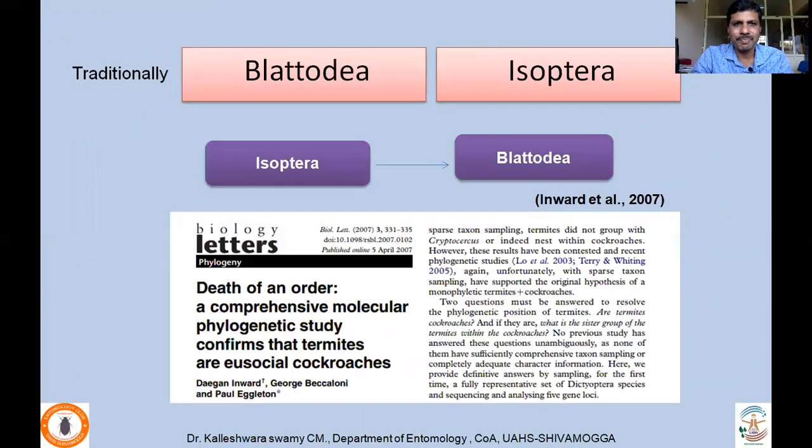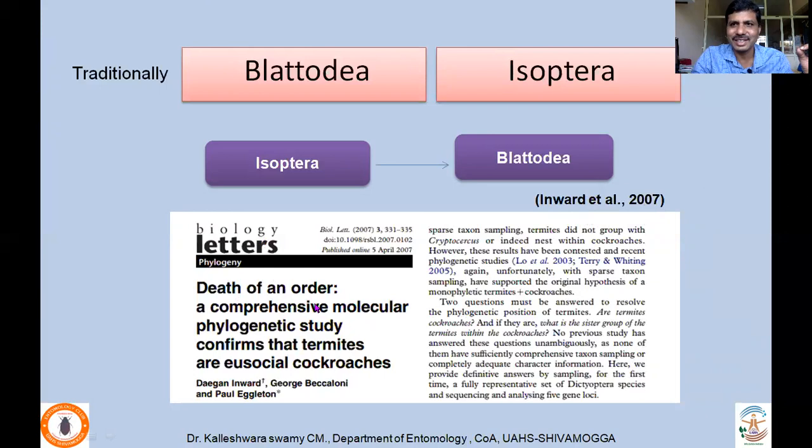Okay, so traditionally, cockroaches and termites were considered as independent orders. Cockroaches were called Blattodea and termites were called Isoptera. But through molecular evidences, Inward and his co-workers in the year 2007 published a paper in a journal called Biology Letters, wherein they said that the termites are in fact really close to cockroaches. So they gave a title to that paper, Death of an Order.